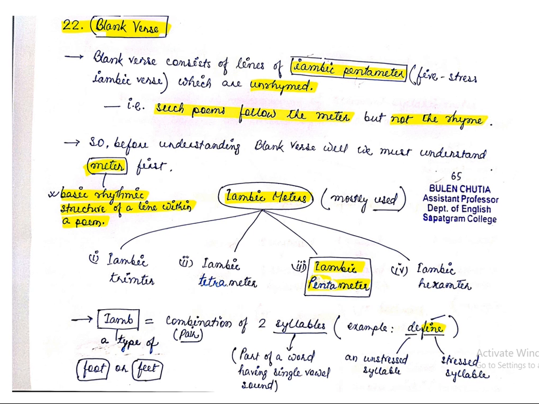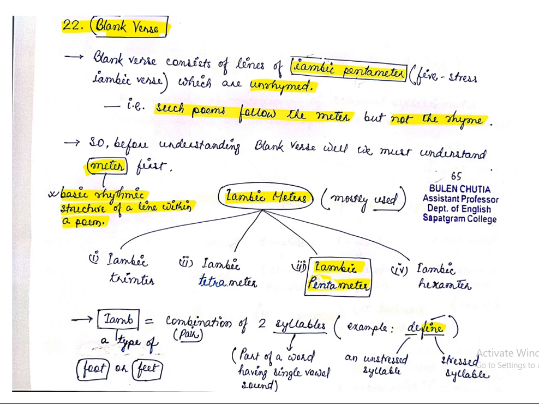So before understanding blank verse, we must understand meter first. So what is meter? The poetic meter. Poetic meter is the basic rhythmic structure of a line within a poem. Basic rhythmic structure. What is rhythm? I think you know that. Rhythm means, in Assamese, it is loy.